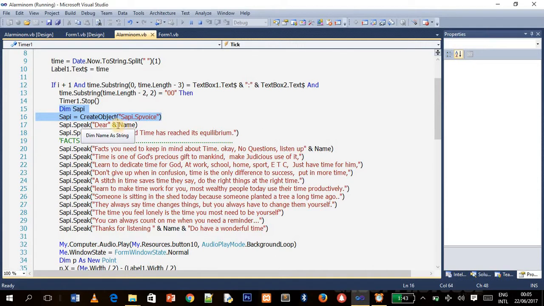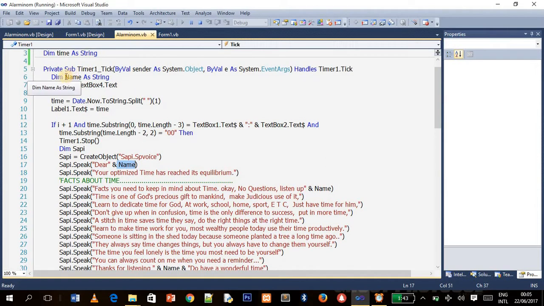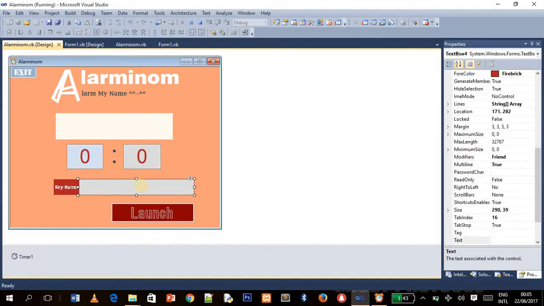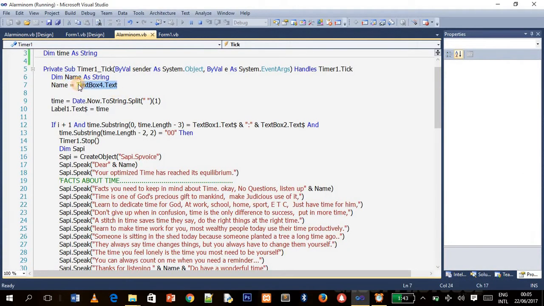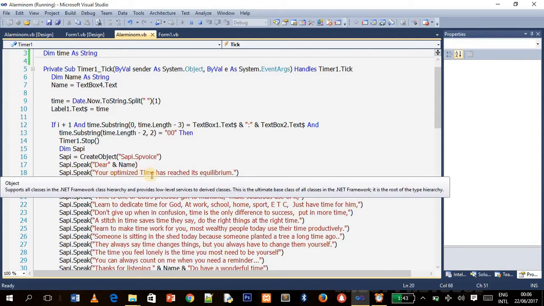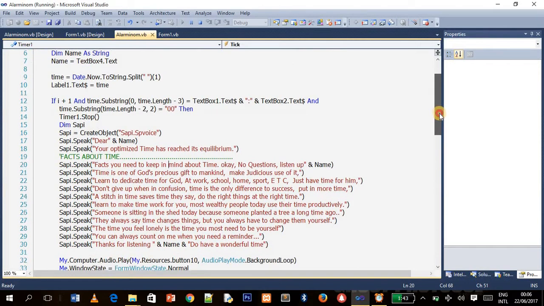Okay, so now since we have defined SAPI already, what would happen is that SAPI would speak the name, you see, and this was why I declared the variable name earlier. The name takes the user input here. Any name you enter here, it takes it and gives it to this variable called name, and the variable called name will now be given to SAPI to pronounce. So whatever you enter, dear Tony Cletus, SAPI will now speak, your optimized time has reached its equilibrium. Understand and get the logic?